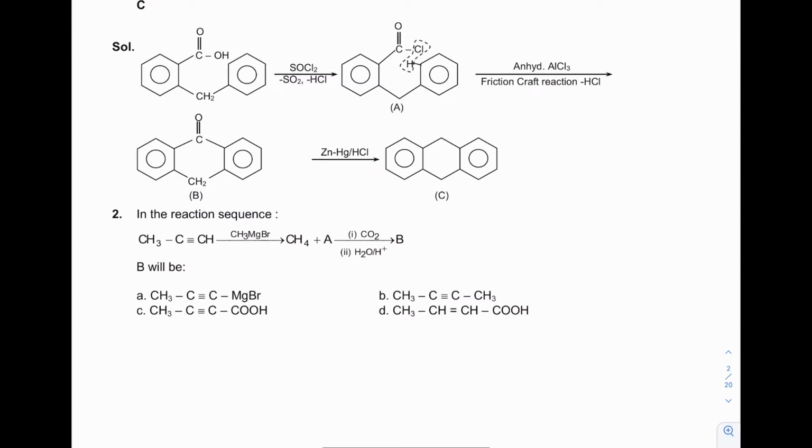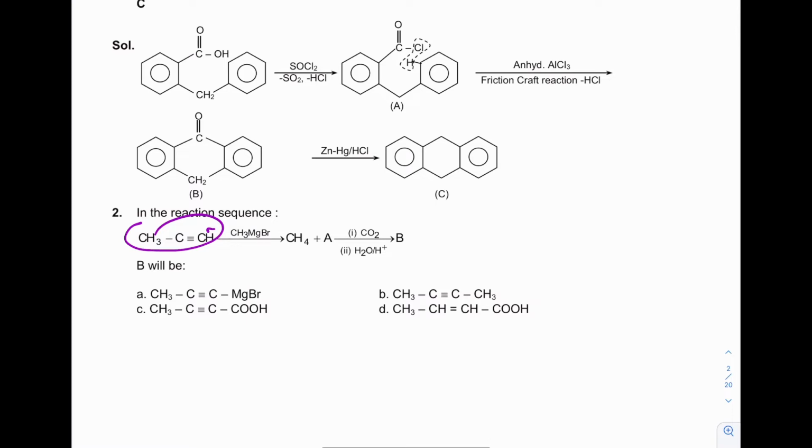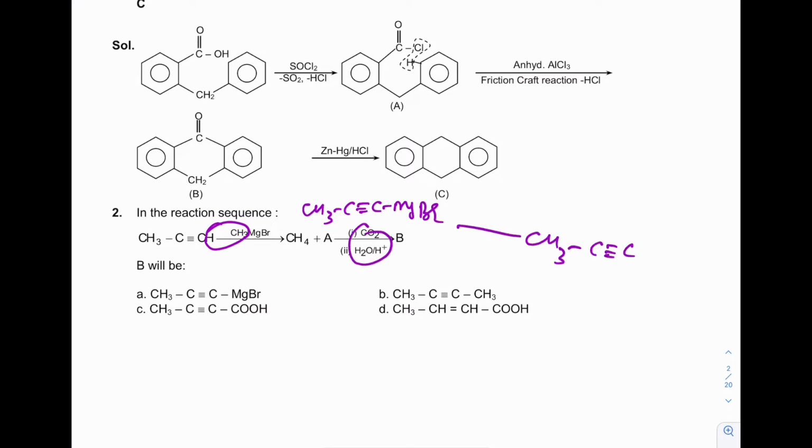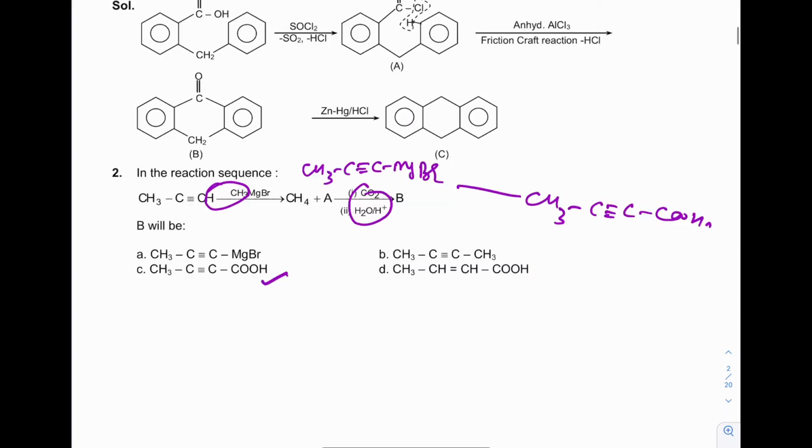Next question. Ethyne, having acidic hydrogen, when reacted with the Grignard reagent will first give methane, and compound A will be another Grignard reagent, and CO2 followed by water will introduce the COOH group. So compound B will be this one, C.